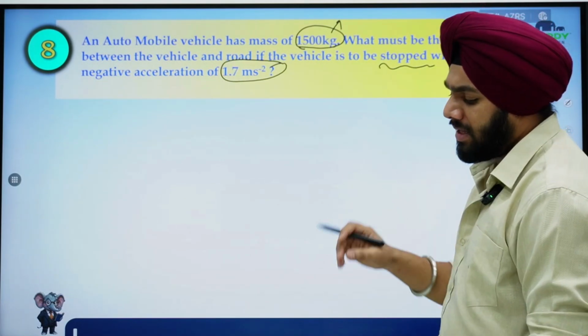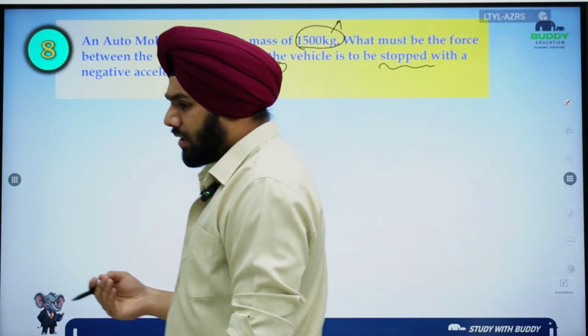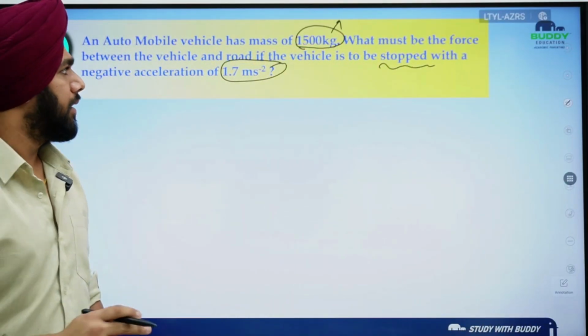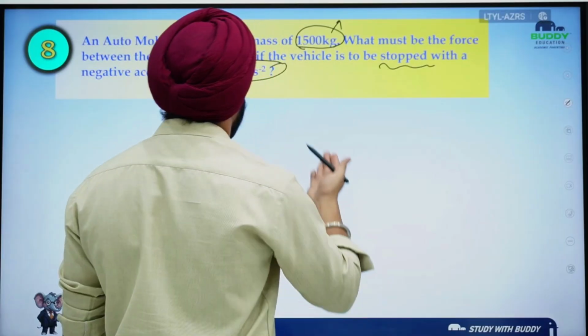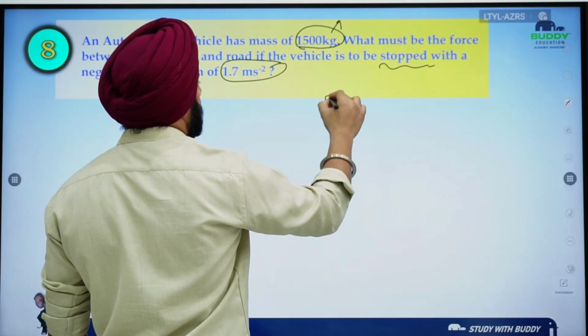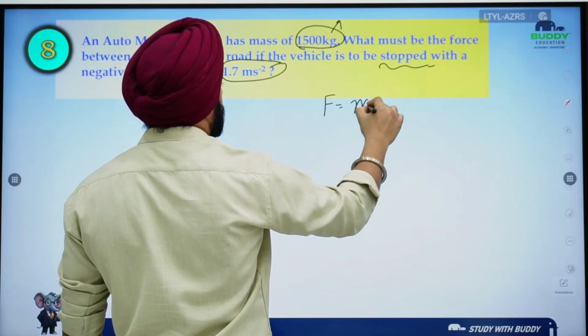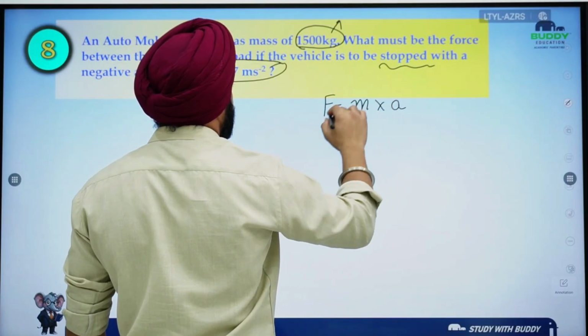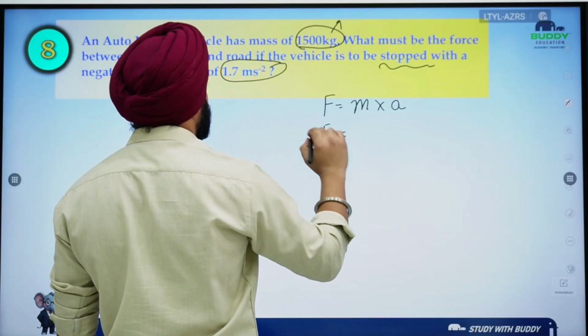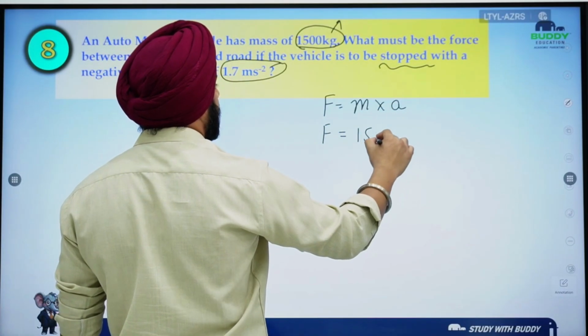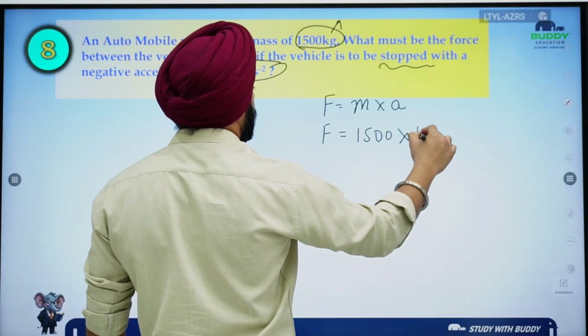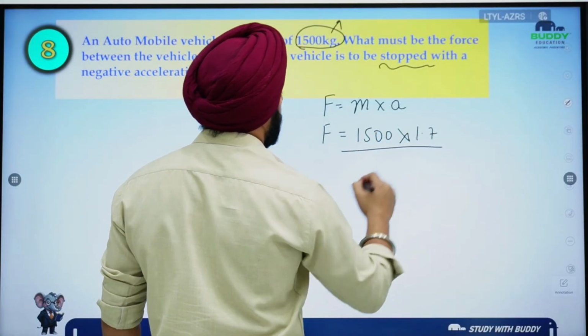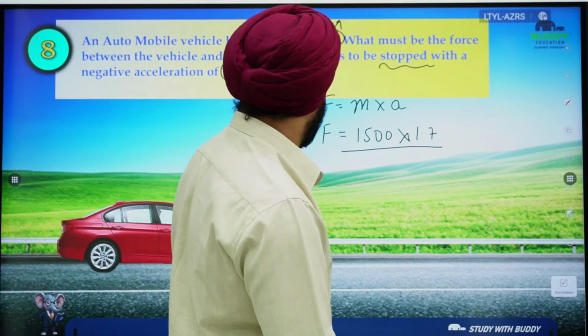That means the final velocity will eventually come out to be 0. But I just need a simple force because we are directly provided with the mass and acceleration. So this should be the force of friction if I need to stop this, that is 1500, the mass, into 1.7. Okay, getting my point, right?